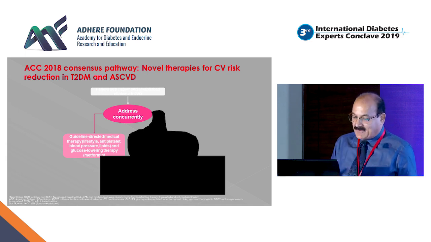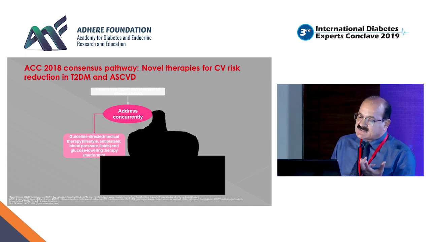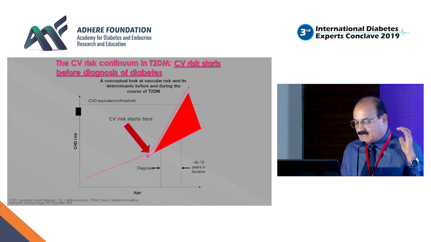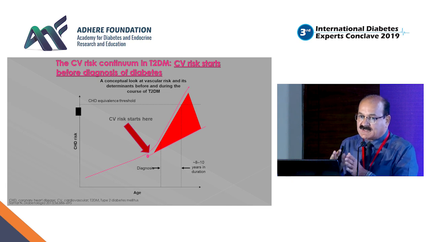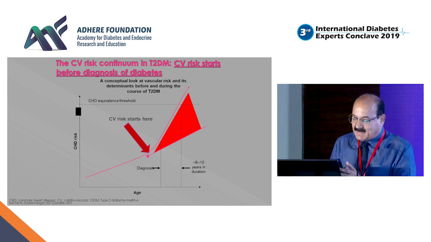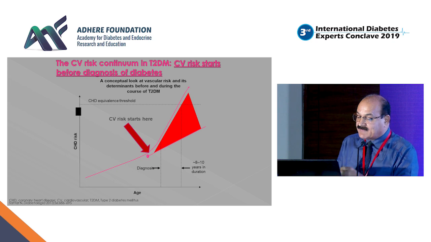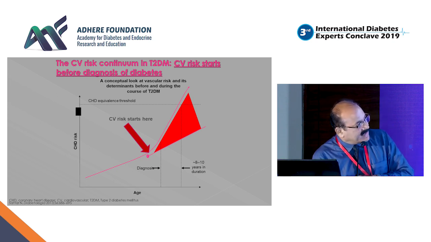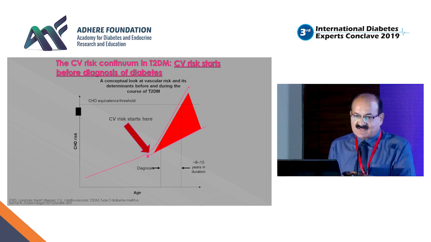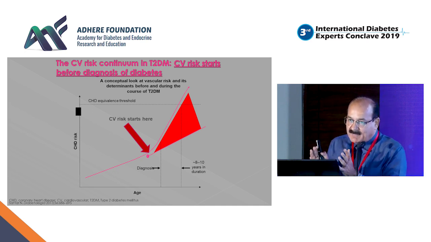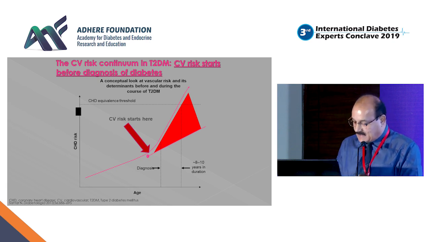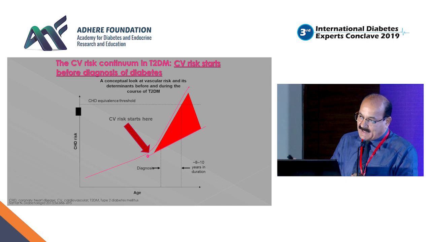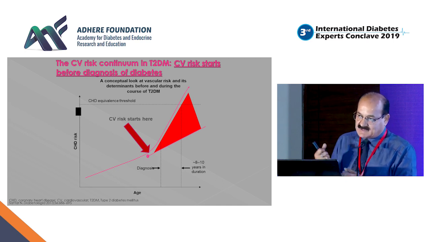One of these drugs could make a difference in terms of overall progression, because as I said earlier, the CV risk continuum in type 2 diabetes is an ongoing phenomenon. It starts much earlier than anticipated, almost 7 to 10 years before the onset of disease. And subsequently, after the onset also, this risk goes very, very high, and you could make a difference in terms of reduction of 3-point MACE and progression of atherosclerosis in these patients with drugs after metformin, which could be either GLP-1 or SGLT2 inhibitors.